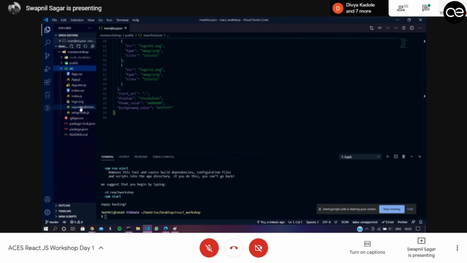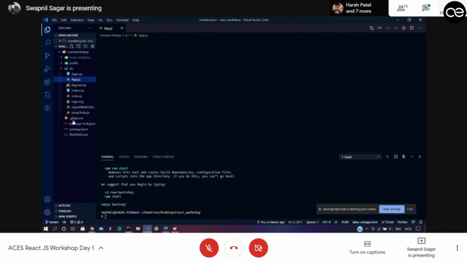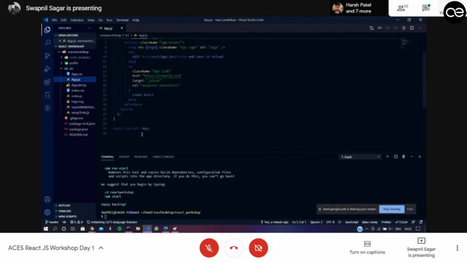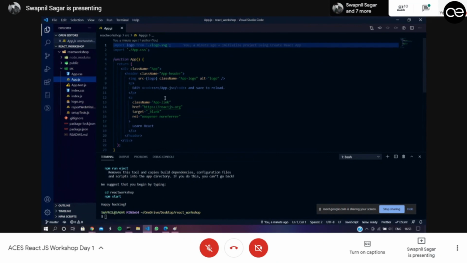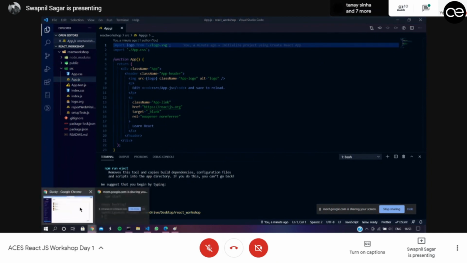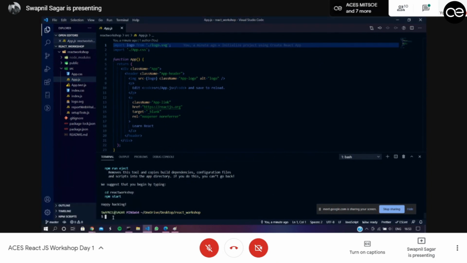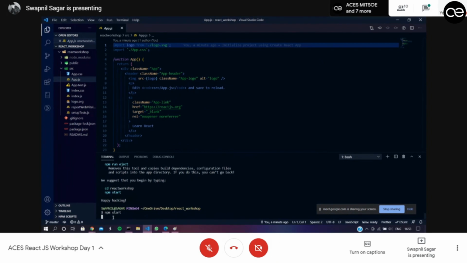SRC is the folder where you create your application, your folders, and all the files. It has app.js. Anything written in app.js will render in the web application. So let me start this in the React server. I will just write npm start and hit enter.